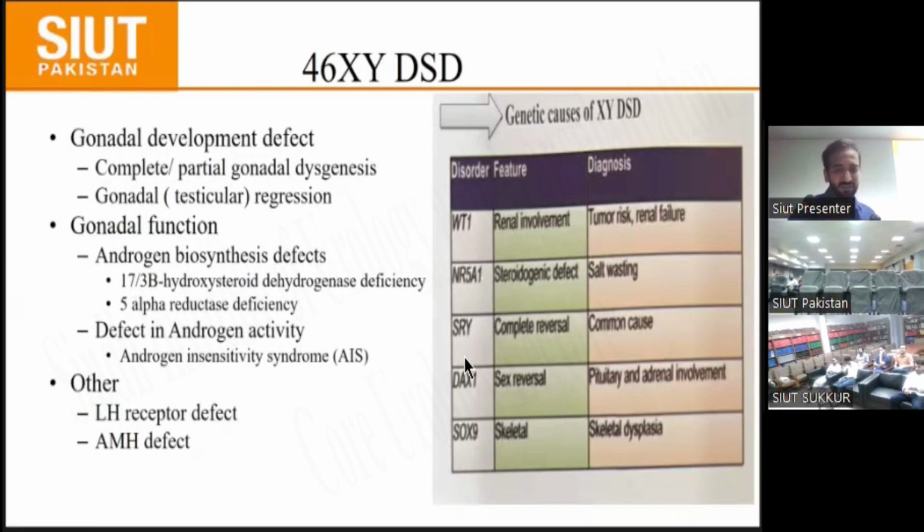These are some of the genes involved in XY DSD: the WT1 gene is mostly involved with renal involvement, and there is NR5A1, which also presents with salt wasting. The SRY gene, which we described earlier, is the most commonly involved. And there are another two genes, DAX1 and SOX9.